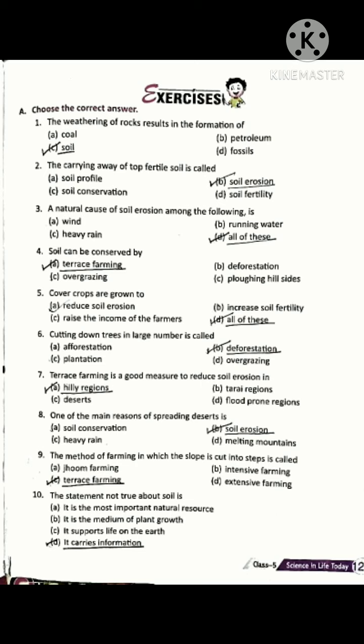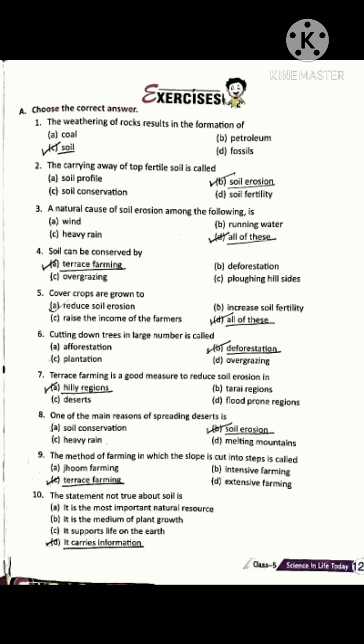Question number 6. Cutting down trees in large number is called: Option A, afforestation; B, deforestation; C, plantation; D, overgrazing. Option B is correct, deforestation. Cutting down trees in large number is called deforestation.